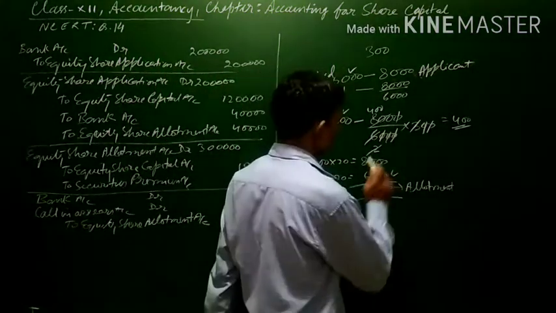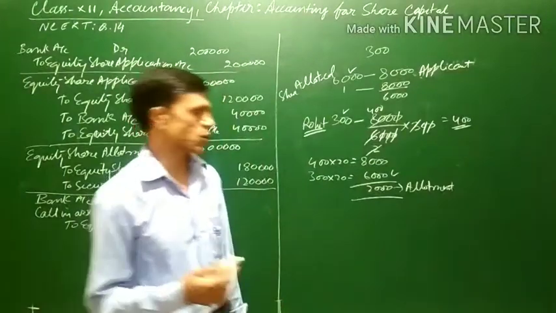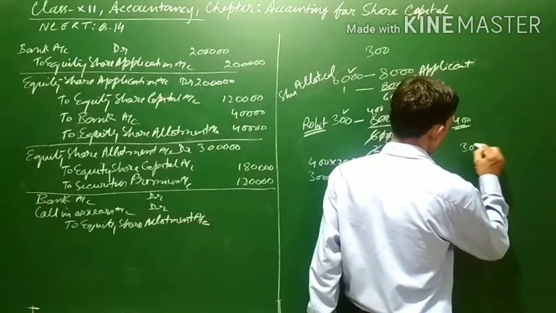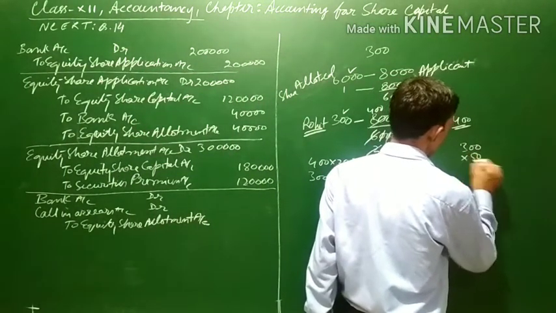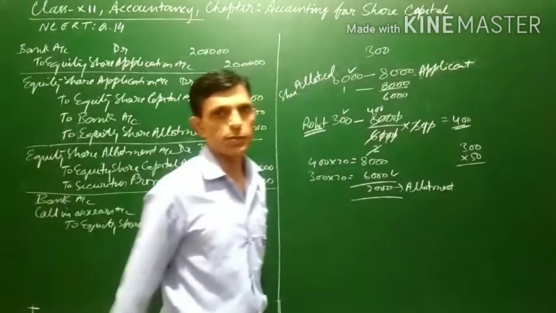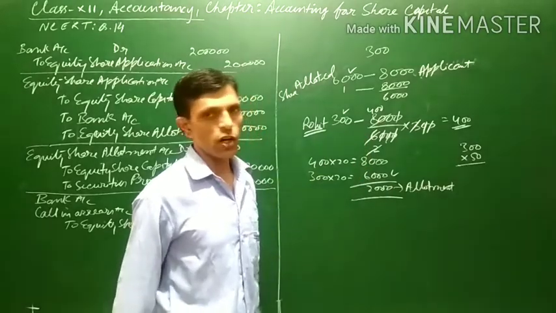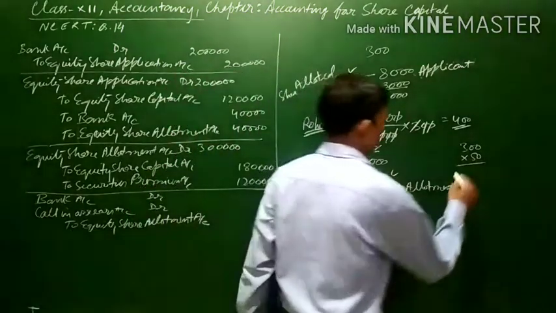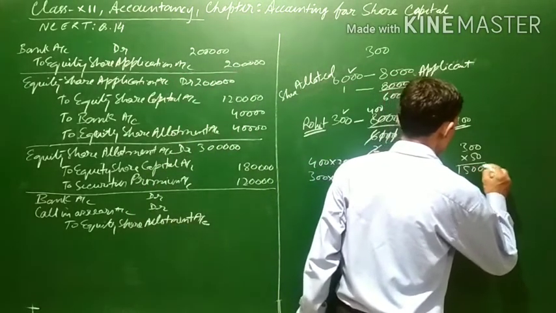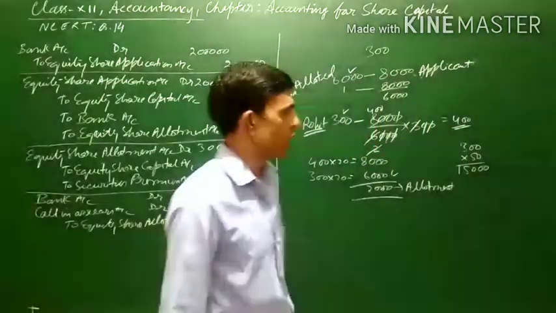Now let us see, he has not paid the allotment money, means allotment money is in arrear. Since Rohit was allotted 300 shares and allotment money is 50 rupees per share, allotment money at the rate of 50 was to be paid. 5 3 are 15, so Rohit was to pay 15,000.